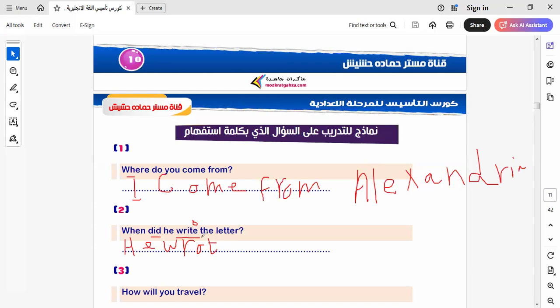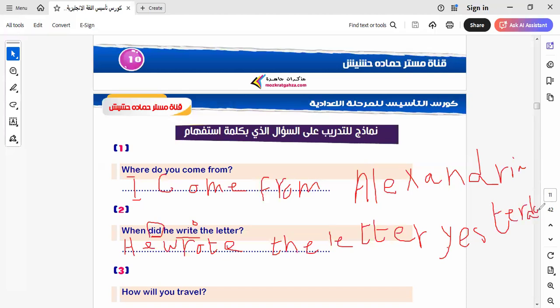Why do I use "yesterday" here? Because we have "did," so I ask about an action that happened and ended. We know this when we explain the tenses. He wrote the letter yesterday. And I put a full stop at the end of the sentence.